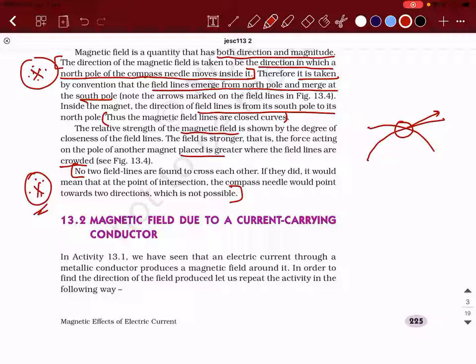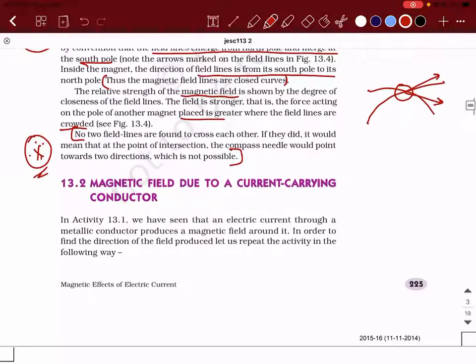But if it intersects, what are you trying to say? You're trying to say that the compass is showing north pole in two different directions at the same time. Is that possible? No, sir. So that is what they're trying to say. No field lines are found to cross each other. Cross each other means intersect. Because if they did, it would mean that at the point of intersection, the compass needle will start pointing in two different directions, which is obviously not going to be a possible thing.